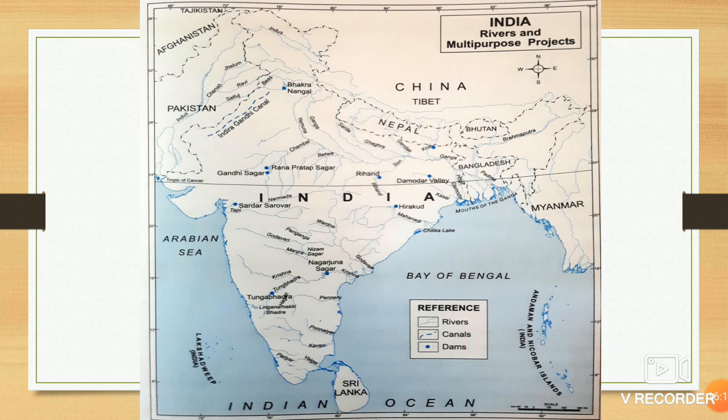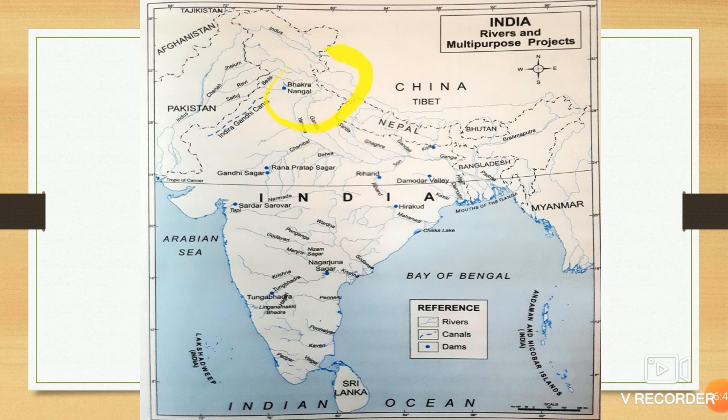Rihand project. Rihand is also a tributary, and the project is on the river Rihand. Hirakud Dam on the river Mahanadi. Nagarjuna Sagar on the river Krishna. Tungabhadra project on the Tungabhadra. Chambal project, that is on the Chambal only, like Gandhi Sagar and Rana Pratap Sagar. See, the Chambal river is flowing through here.